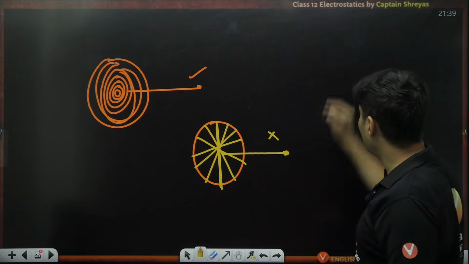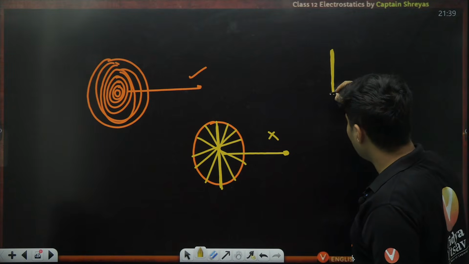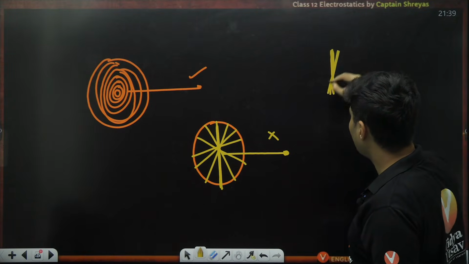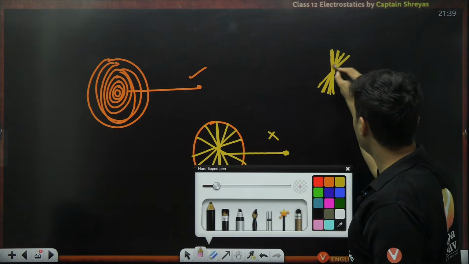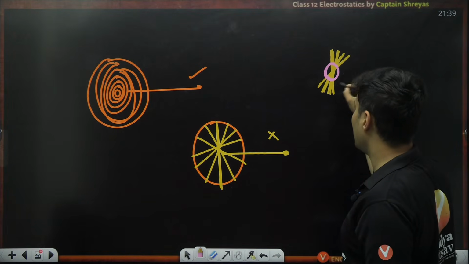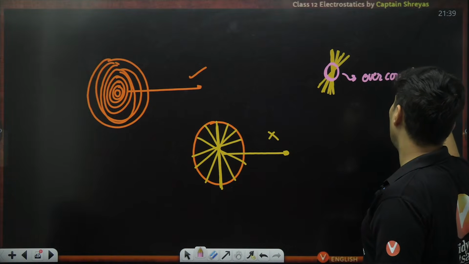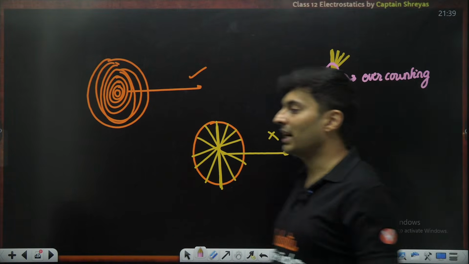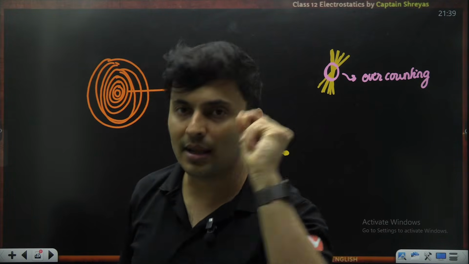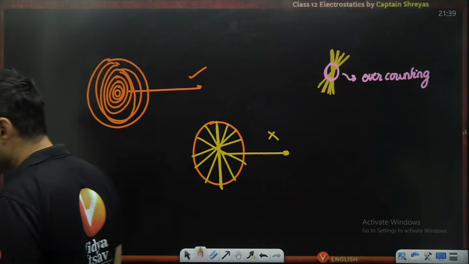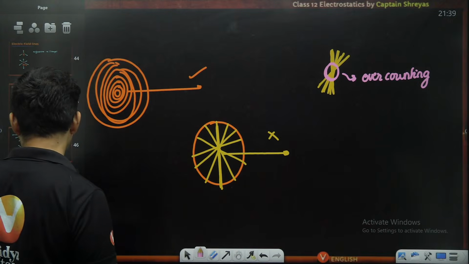So, in the effort where you try to find the field due to the rod, and the next rod is immediately over here, next rod is immediately over here, next rod is immediately over here, are you seeing in this region, you are counting the charges again and again. So over counting will happen. That is the reason why if you use a rod and rotate it, you will not be able to get the accurate field. It will be wrong. Is that okay? Absolutely clear? So that is not a correct way.